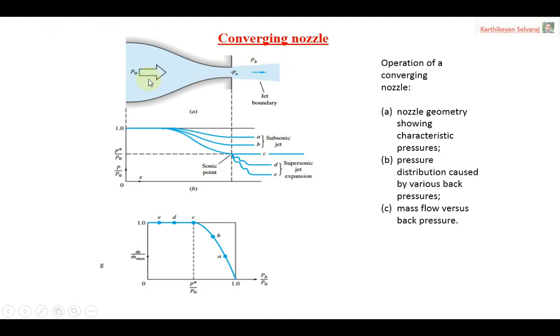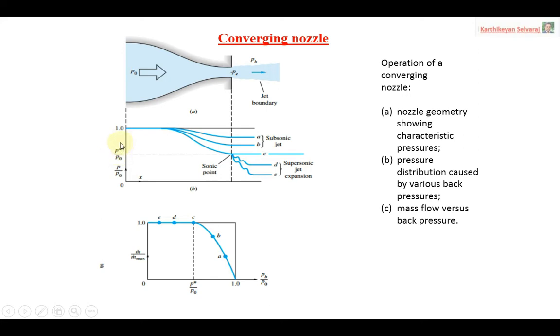So you have to first look at the parameters. Here you are saying that stagnation pressure P naught, then this is called exit pressure PE, and this one is called back pressure BP. Back pressure is nothing but just the pressure outside of your particular element. That is called a back pressure, the outside pressure.